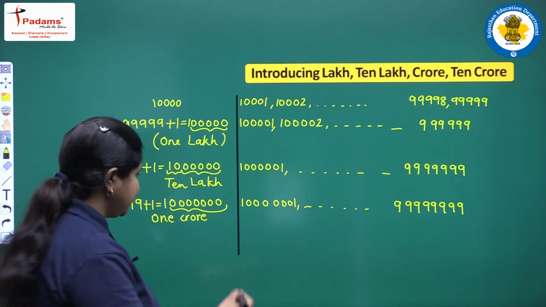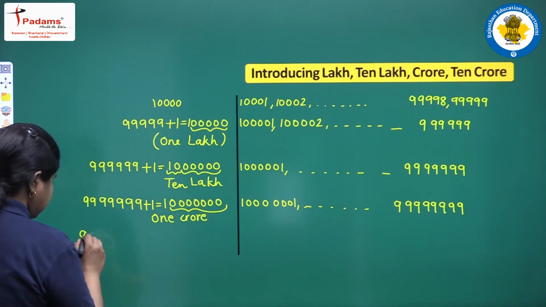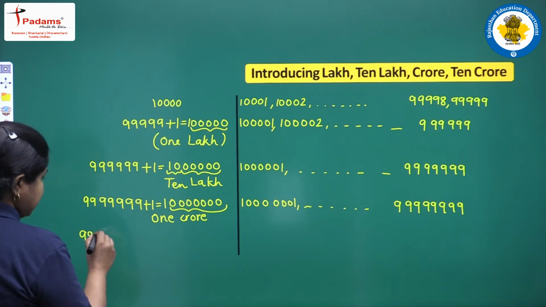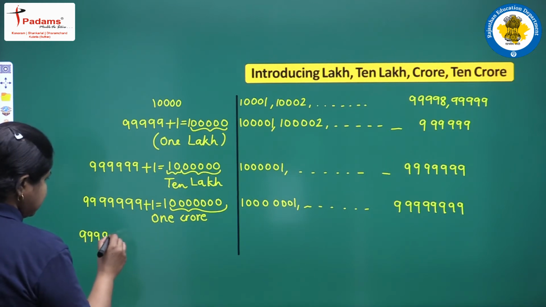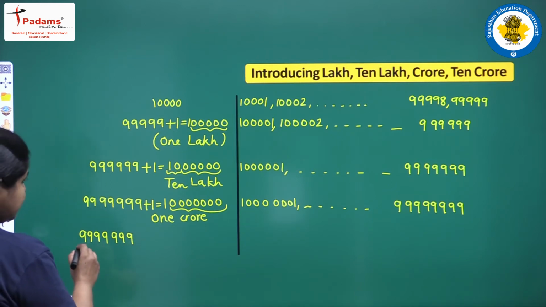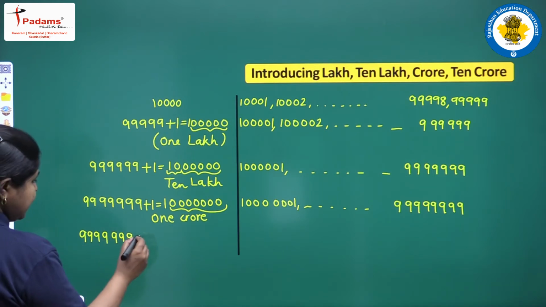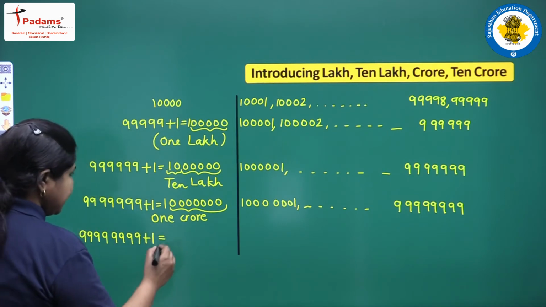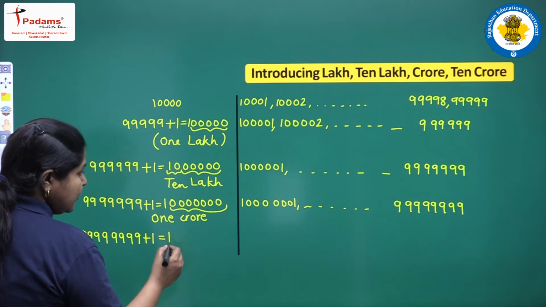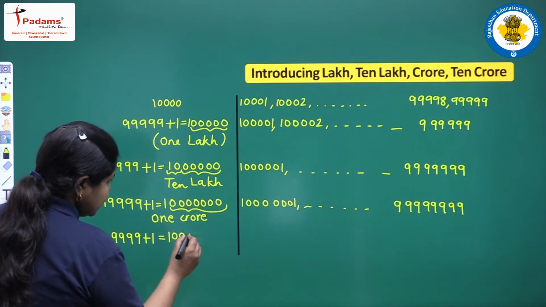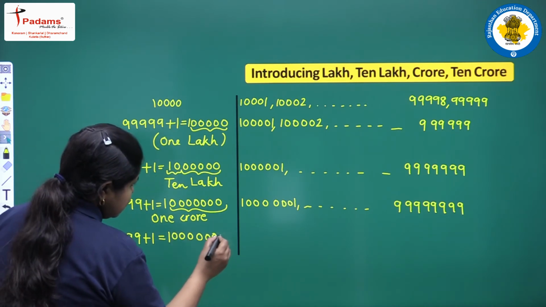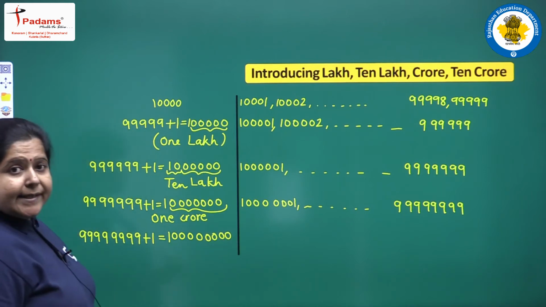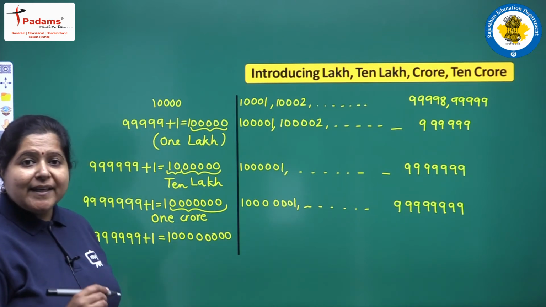Again add 1 to it. We will reach a new number. This is 99 crore 99 lakh 99,999 plus 1. We will add 1 to it, then we get 1, and now there will be 8 zeros and the digits will be 9 in number.